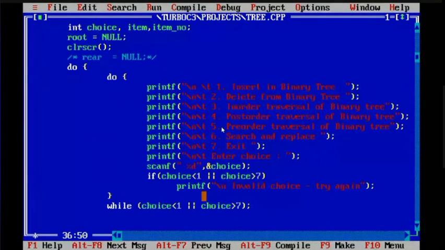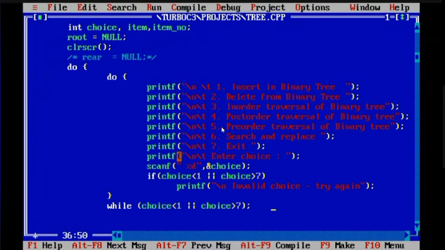So if your option, by choice you are taking the option. See, you have done one if and you wrote if it is less than 1 or greater than 7. So what did we print for that? Try again. It means you have given some negative option which we have not kept here, and if you are giving beyond 7, that option also we have not kept here. So your program is valid for choice values 1 to 7. Other than that it will not execute.